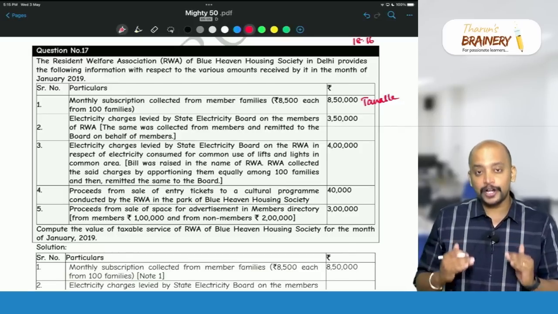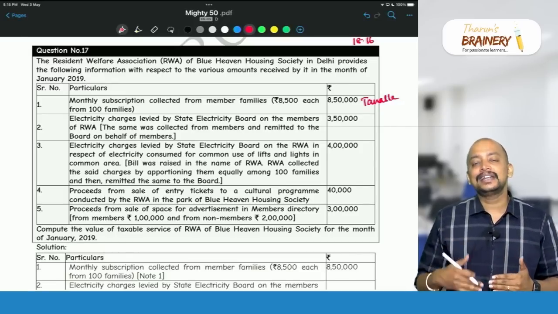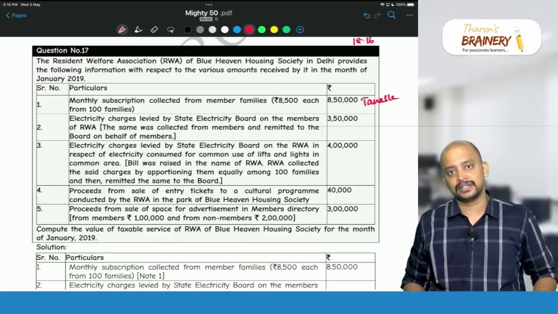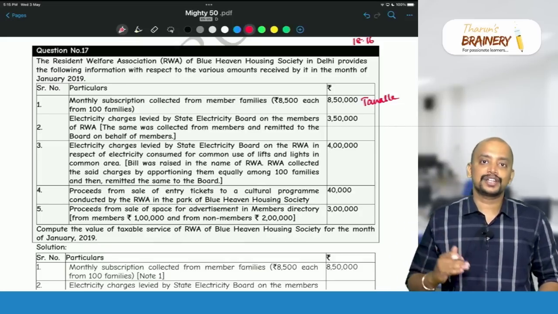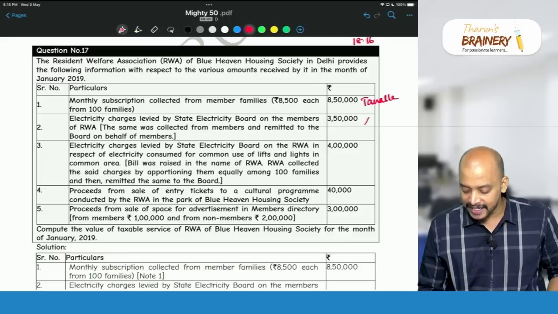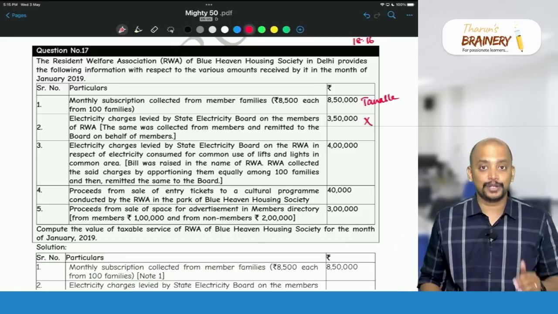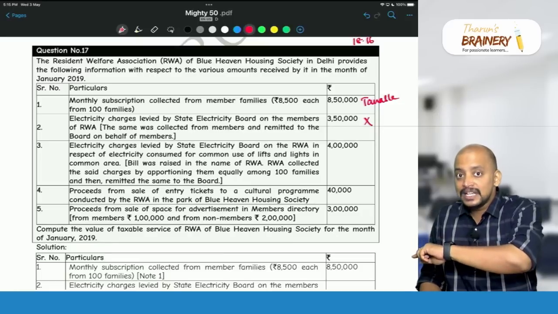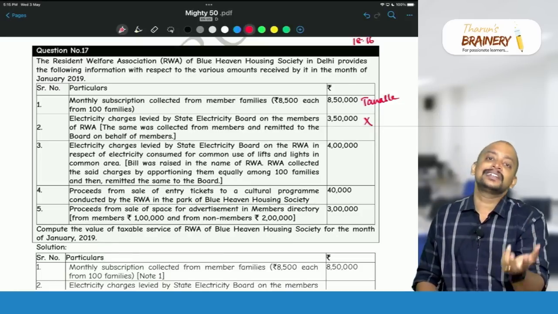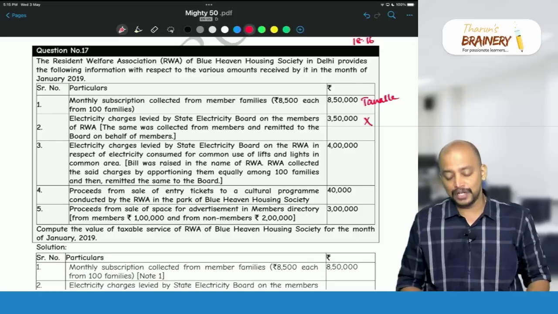So this will not be treated as incidental expenses or other expenses charged by supplier to recipient before delivery of goods or supply of service. So this is expenditure incurred as a pure agent and it will not be included in the value, because directly the bill is raised to the members, but the association is paying and in turn recovering it from the members, so that will not be included.